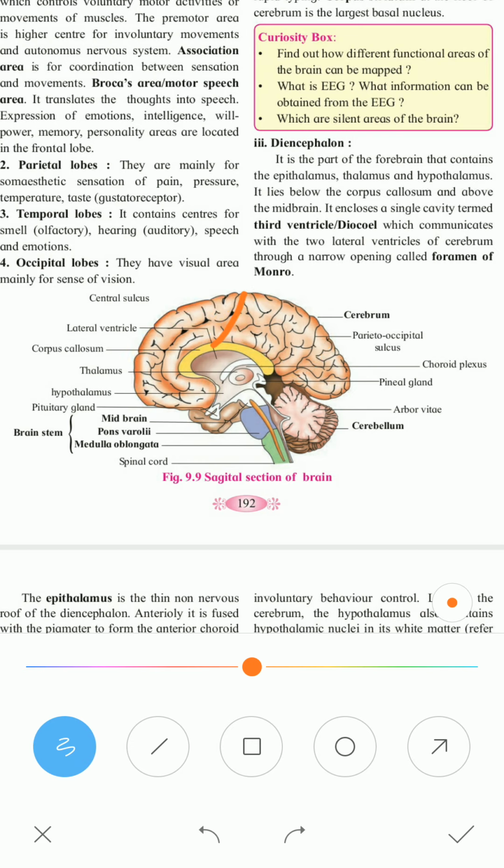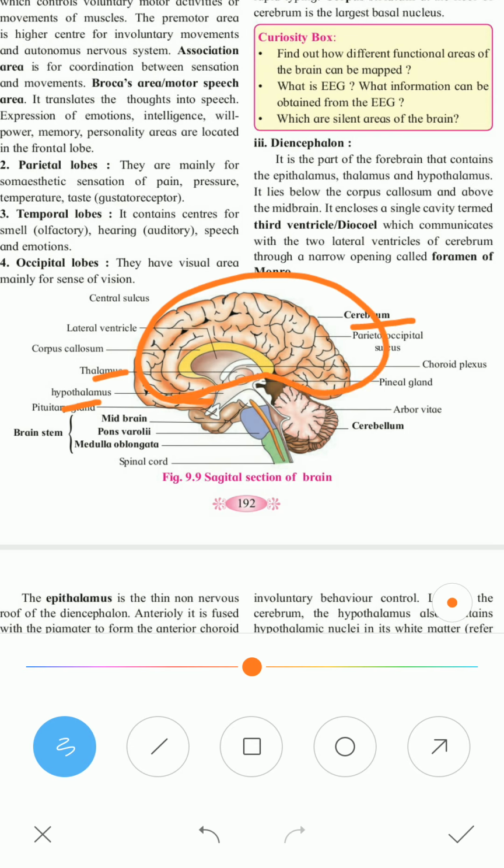Below the cerebrum is the part called the diencephalon. This yellow part is the corpus callosum, and this is the olfactory lobe, which is not seen over here. So the cerebrum, thalamus, hypothalamus and epithalamus together, called the diencephalon, are part of your forebrain.